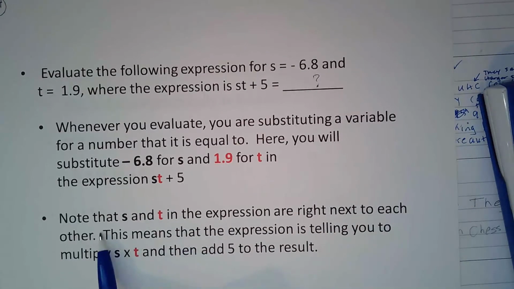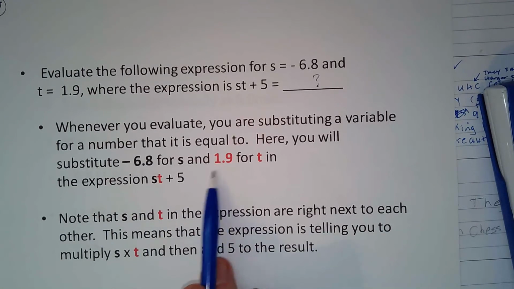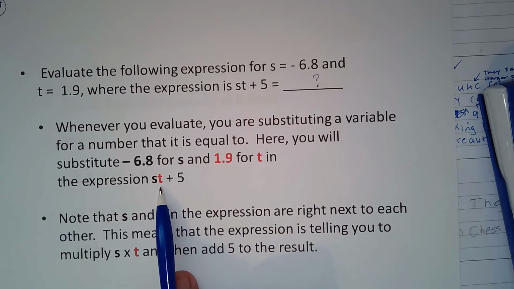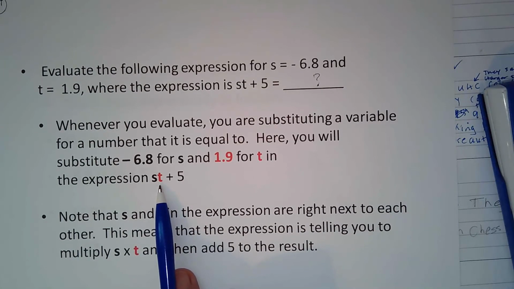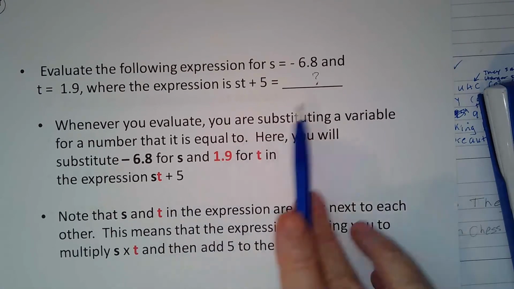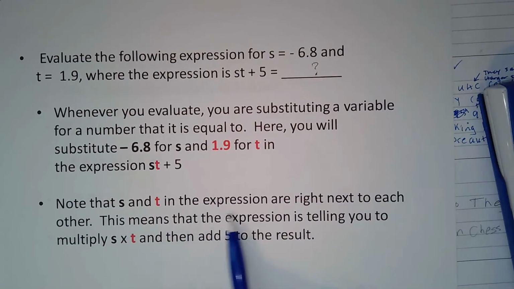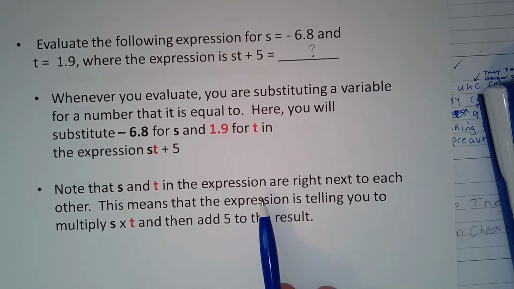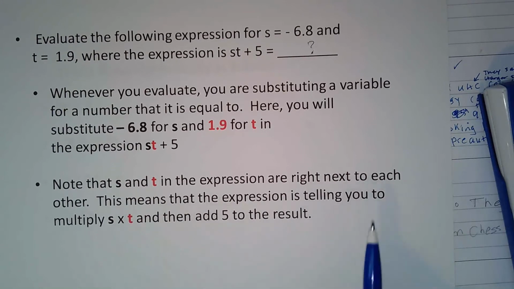So you're going to substitute these values into the expression, and then you're going to use PEMDAS, the order of operations, to combine like terms and determine what the answer to this is. So please note that s and t in the expression are right next to each other. This means that the expression is telling you to multiply s times t and then add 5 to the result. Okay? So that's what we're going to do.